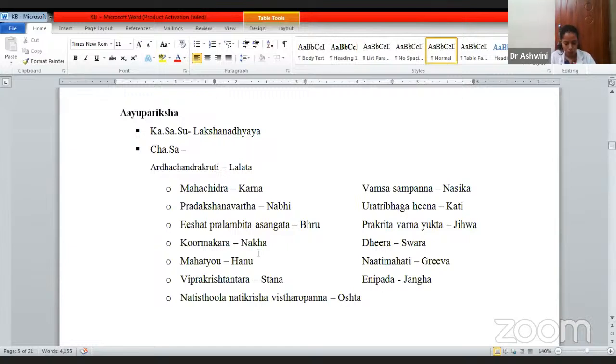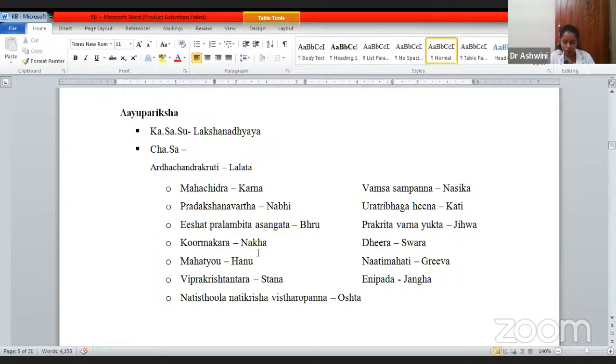Nasika, he has told, the nose bridge. He has told Vamsha Sampanna, meaning it has to be straight, capable of taking deep breath, well rigid, and slightly curved at the tip. For that he has told Vamsha Sampanna. Then Shwasa has to be long, taking deep breaths. Jivha, Prakriti Varna, it should be a natural color like other skin or reddish in color.